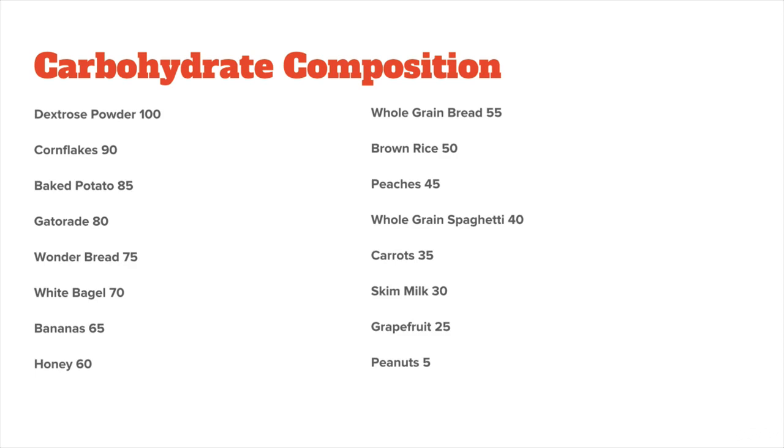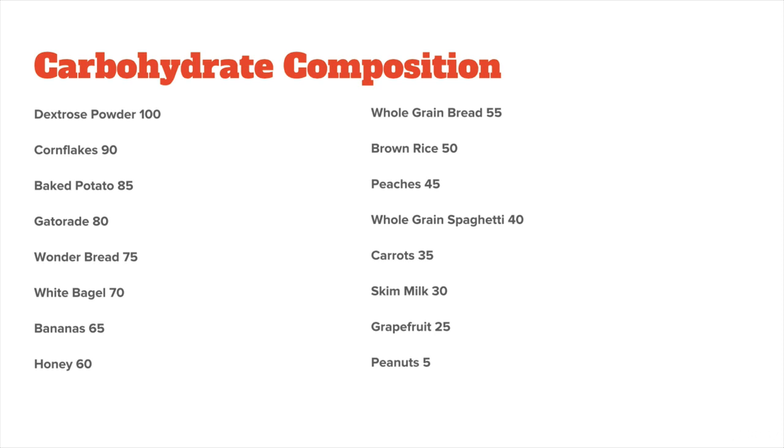As you can see, nuts and legumes have the lowest GIs, fruits and milk products are a bit better, whole grains are in the middle range, processed carbs are on the high end, and sugary cereals and Gatorades top the list. Now, just as with protein quality, the glycemic index comes with a big but.